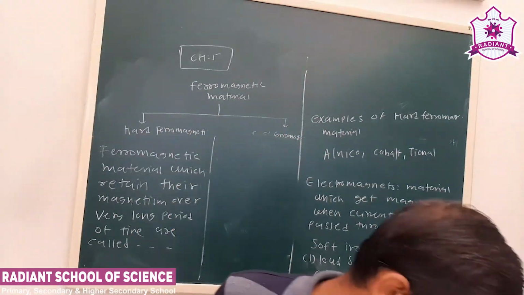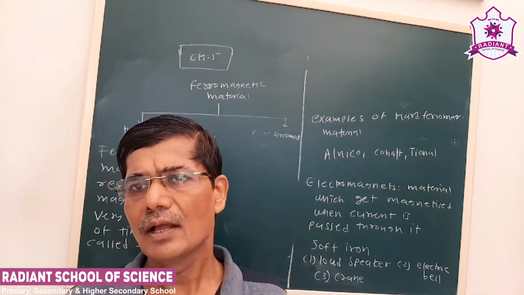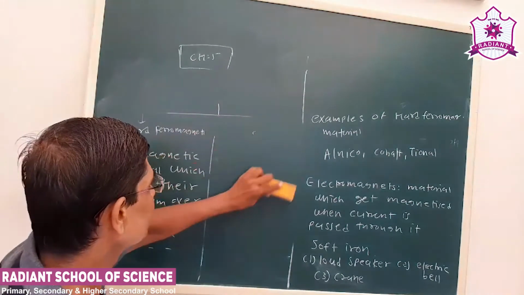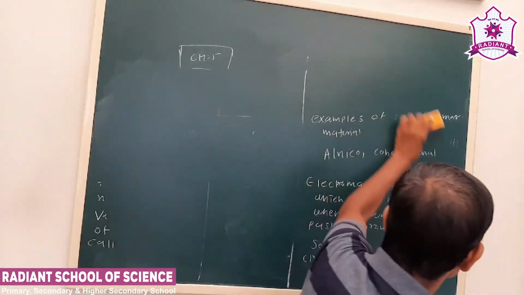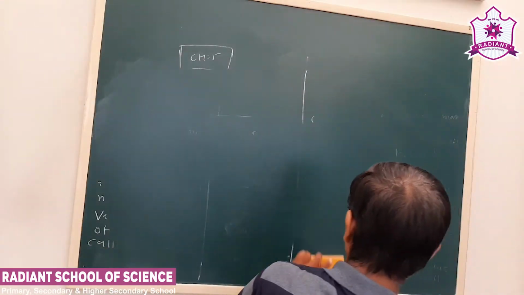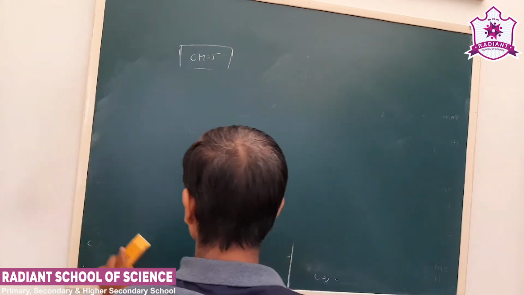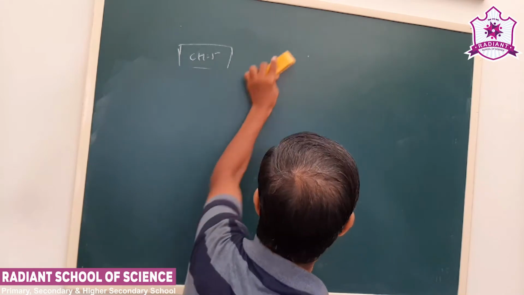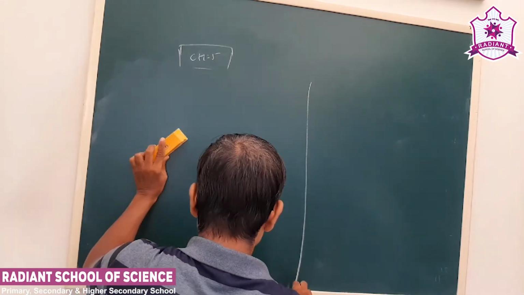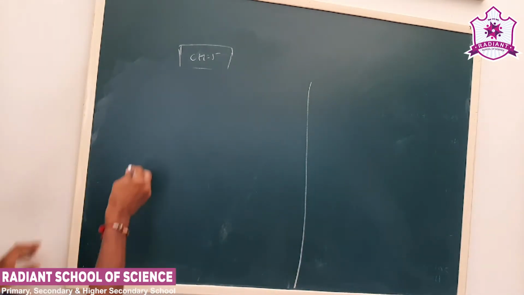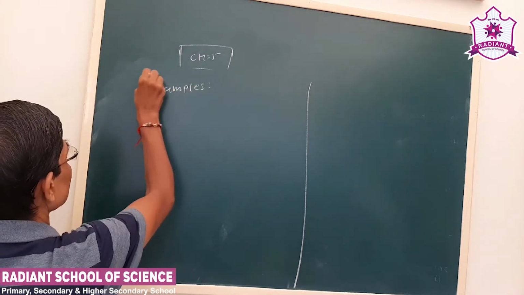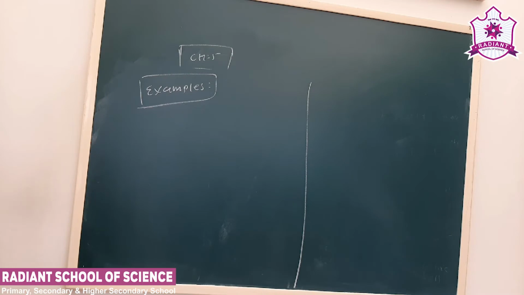Now we should start the examples for lesson number 5. Now we start with the examples. First we start with example number 5.1.